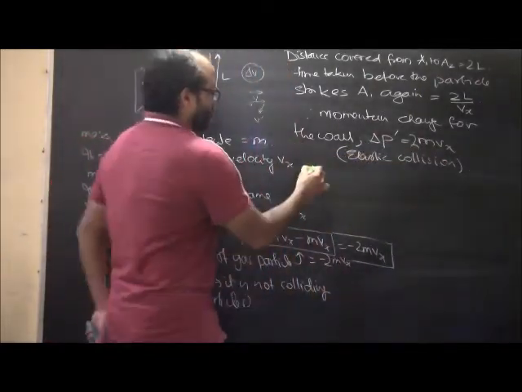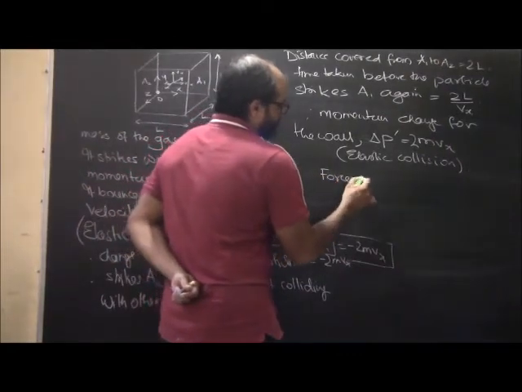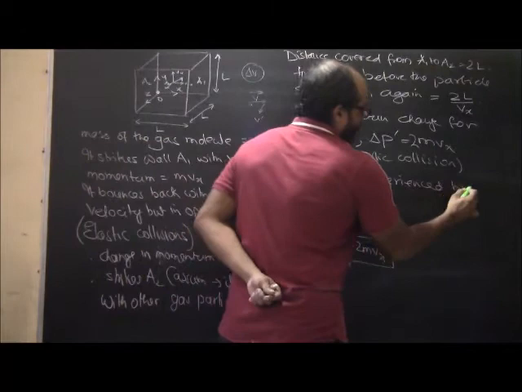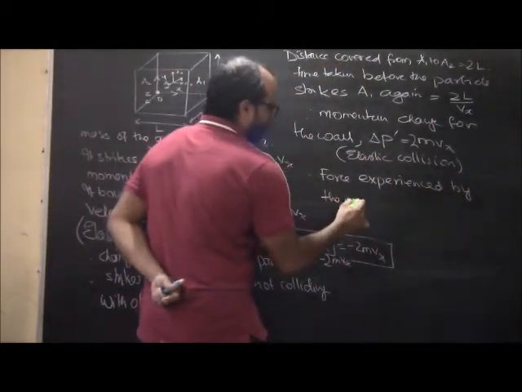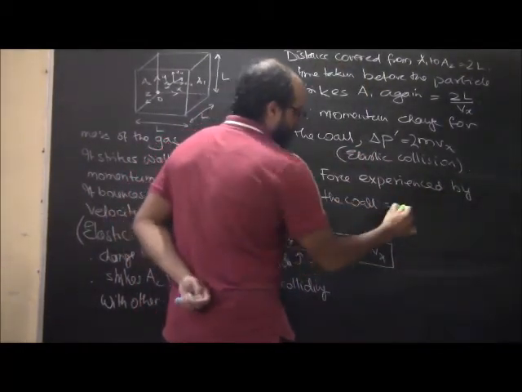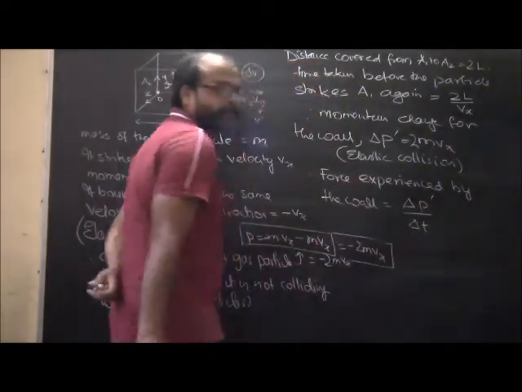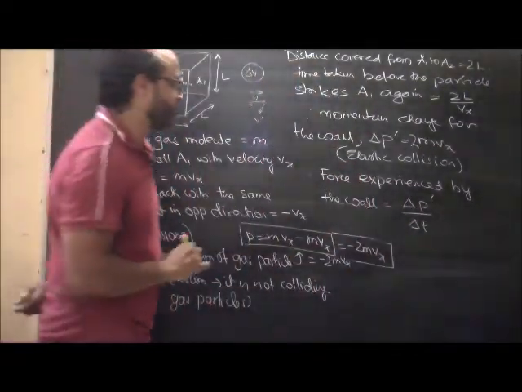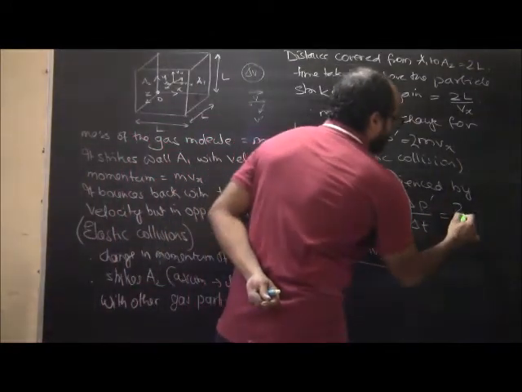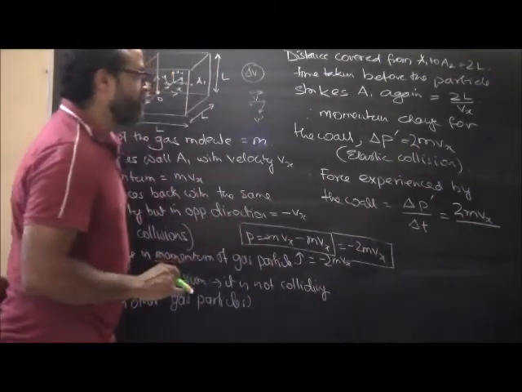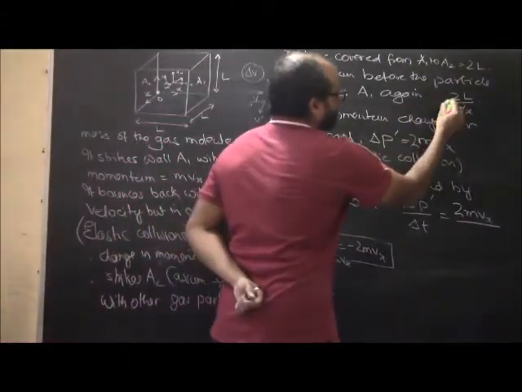Okay, so what is the force experienced by this wall? Force experienced by the wall will be equal to change in momentum upon change in time. That is 2mvx upon change in time. What is the time taken here?